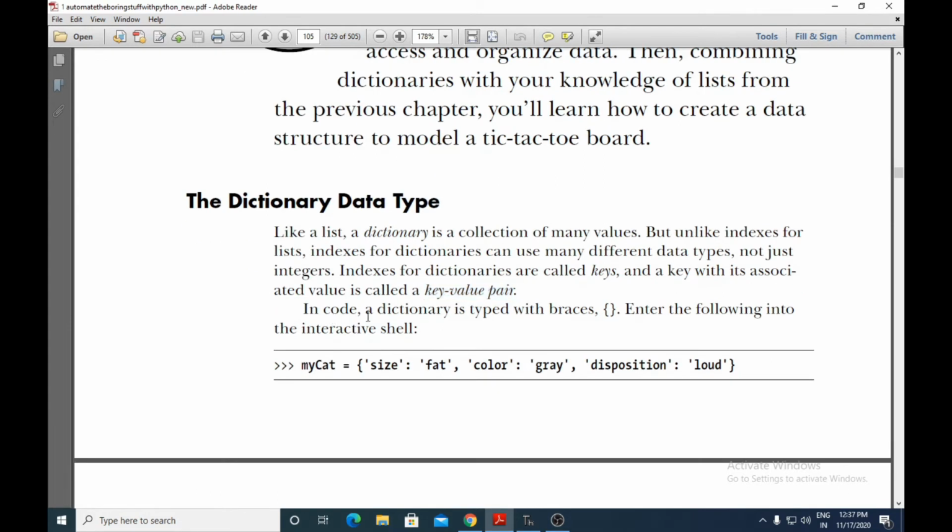In code, a dictionary is typed with braces, whereas a list has a pair of square brackets and a tuple has a pair of parentheses.